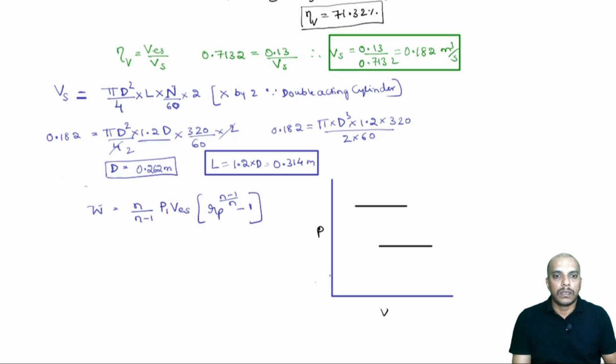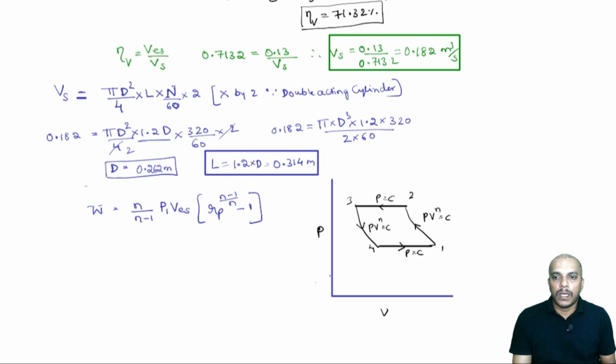Okay, we should have drawn this earlier only. So, there is polytropic compression and polytropic expansion. There is constant pressure delivery and constant pressure suction. These are 1, 2, 3 and 4.